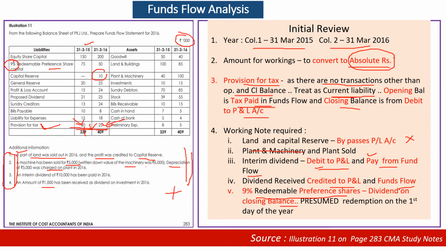Now the question is, do you provide dividend on the opening balance or on the closing balance? Because there is a redemption. What we presume is that the full year this 50,000 was available, whereas 75,000 was only at the beginning. We presume redemption took place on the first day of the year. Therefore, we provide for 9% only on the 50,000 which continued for the whole year. This is regarding the initial review.